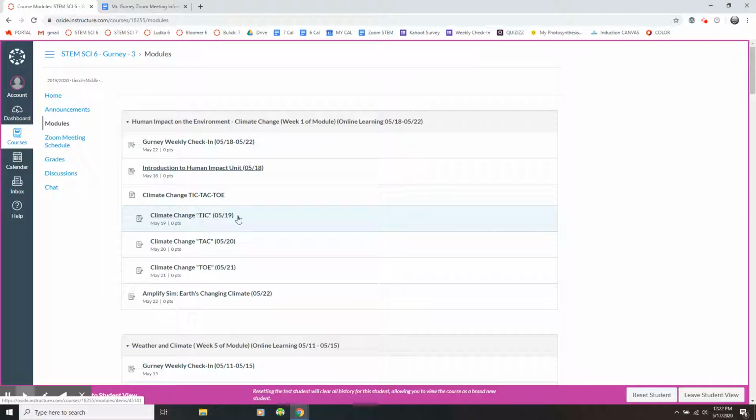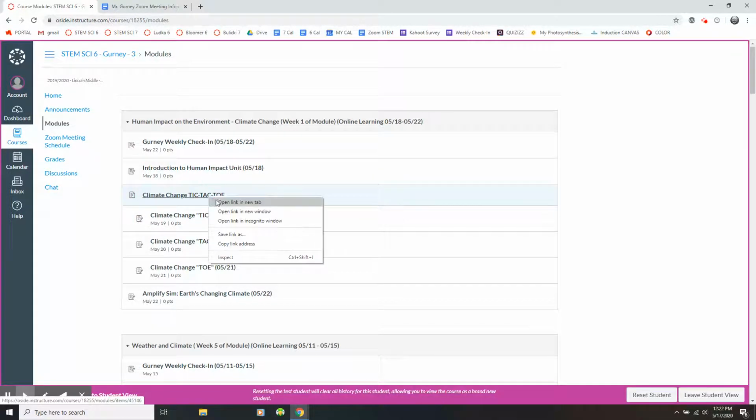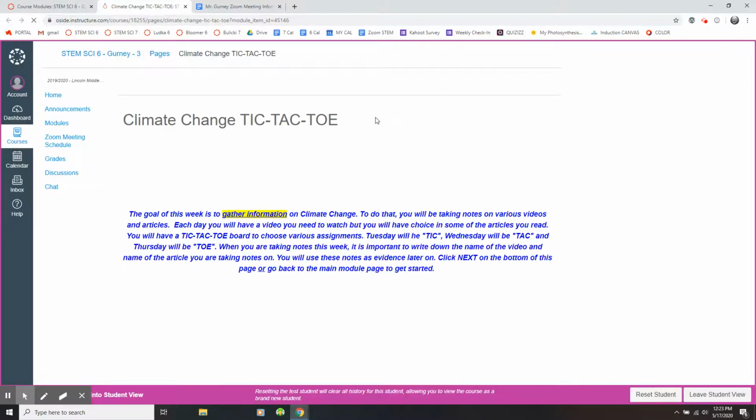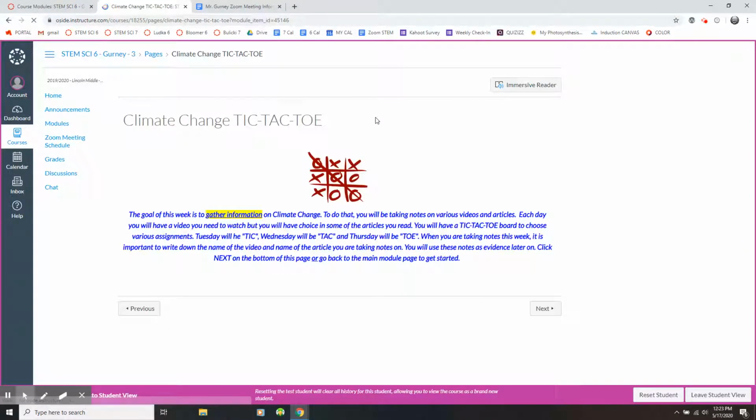On Tuesday, the 19th through Thursday, the 21st, you're going to be doing something called a climate change tic-tac-toe. And if you click on this first thing, it says climate change tic-tac-toe. It's just an introduction to this 3-day activity. Remember, the goal of this week is to gather information on climate change. To do that, you'll be taking notes on various videos and articles.